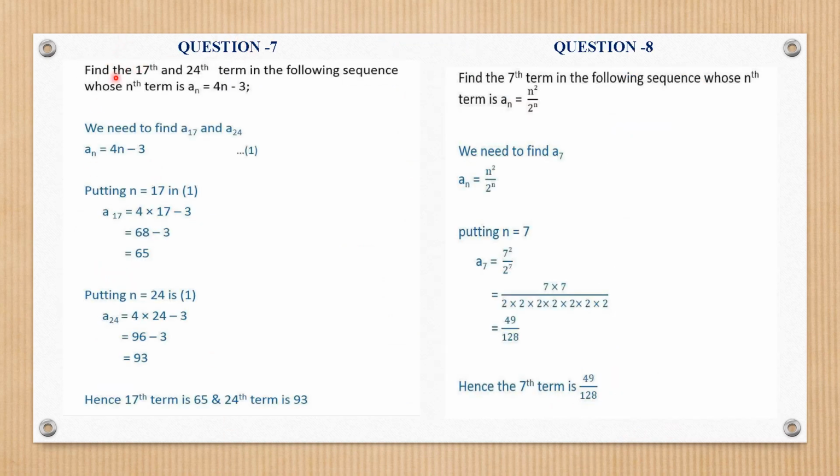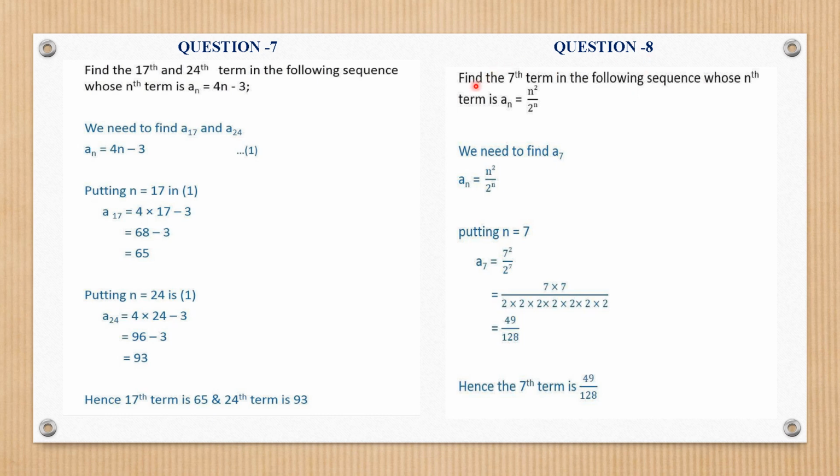Question number 7. Find the 17th and 24th term in the following sequence whose nth term is an is equal to 4n minus 3. Now you need your desired term. And you know it very well how to get it. an is 4n minus 3. So for getting the 17th term, put the value of n as 17. So 4 into 17 minus 3 will give you 65. And for the 24th term, put n is equal to 24. So 4 into 24 minus 3 will give you 93. So we get the 17th term as 65 and the 24th term as 93.